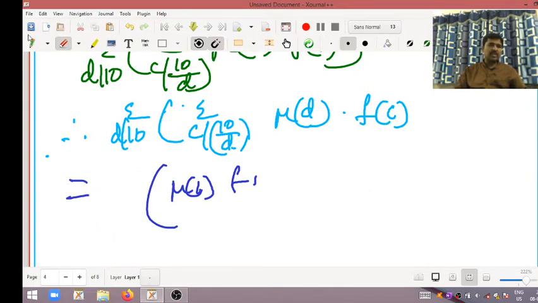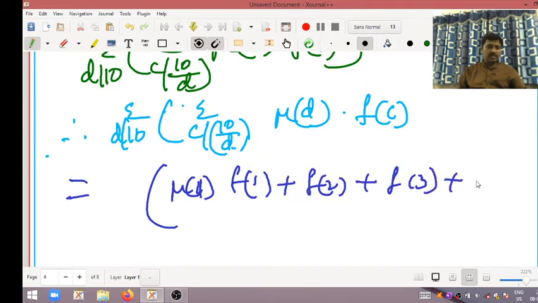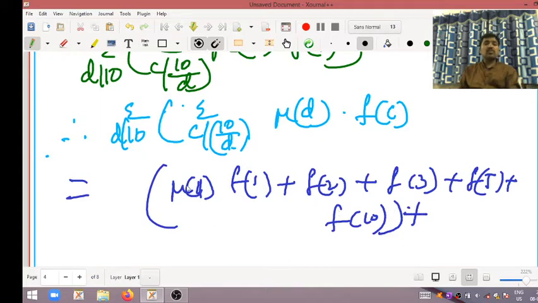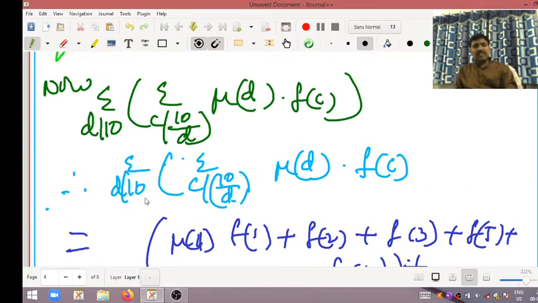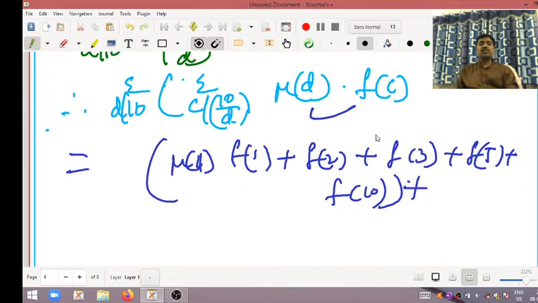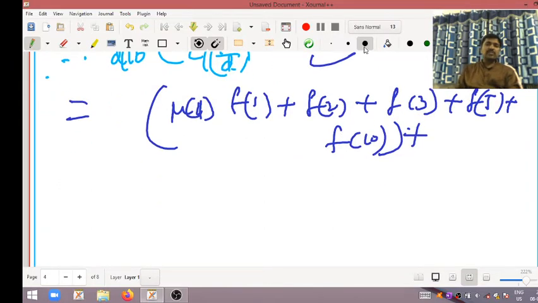We are expanding directly. So that's why Mobius of 1 into f of 1 plus f of 2 plus f of 3 plus f of 5 plus f of 10 plus, see here only one correction, summation d divides n into summation c divides 10 by d into f of d, mu of d into f of c we want to find. So that's why see here, this is equal to, what will happen?